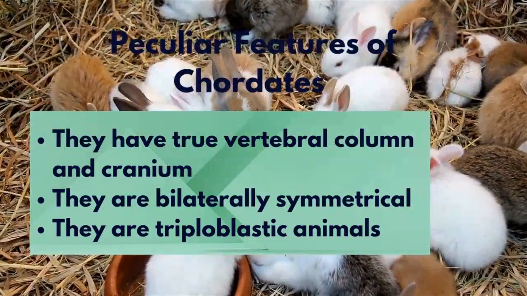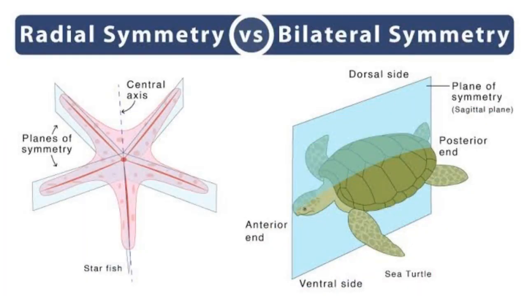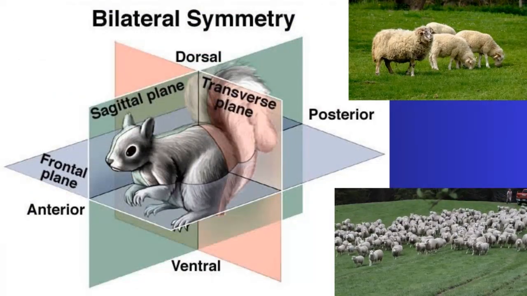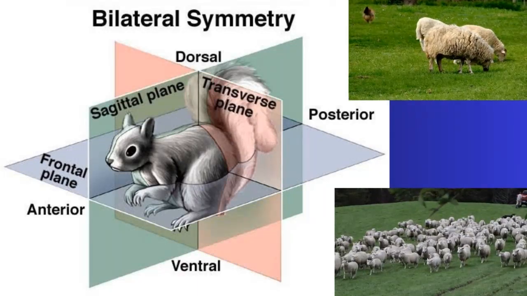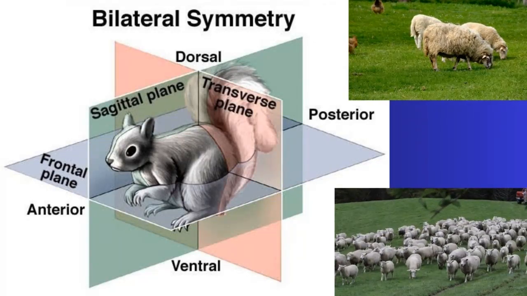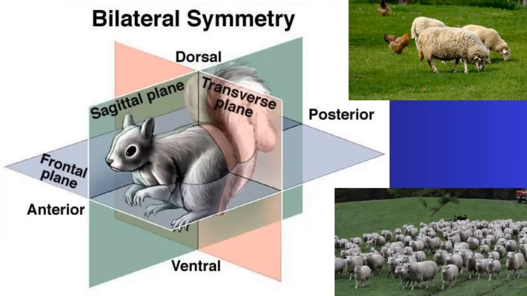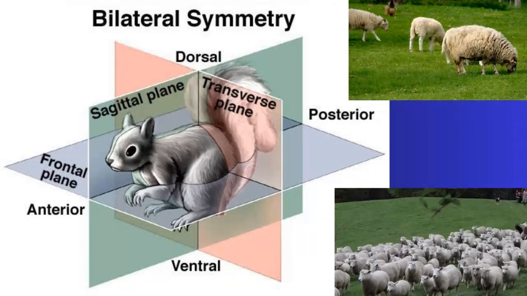Now, peculiar features of chordates: they have a true vertebral column, like I said before, and they have a cranium. Cranium is the head. They are bilaterally symmetrical. They are triploblastic animals, that is, they have 3 germ layers. Now, bilateral symmetry is a kind of symmetry that can divide an animal into 2 different parts, the left and the right, equal parts. So that is bilateral symmetry, unlike radial symmetry and all other types of symmetry. So, for instance, we have the sagittal plane that divides an animal, a chordate, into the left and the right parts.